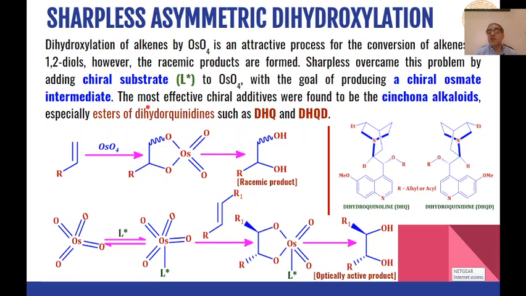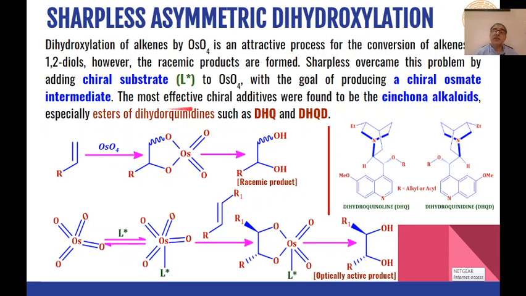But if in addition we use some chiral ligand or chiral substrate, then osmium tetroxide will first react with that chiral ligand and we will get a chiral osmate intermediate. Now this chiral osmate intermediate will react with the substrate alkene and we will get this type of optically active osmium ester intermediate, and this on hydrolysis will give us an optically active product.